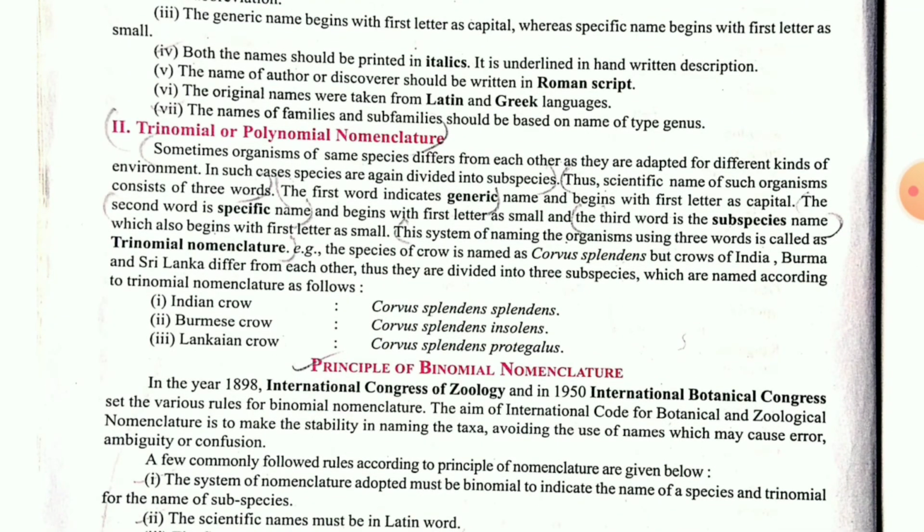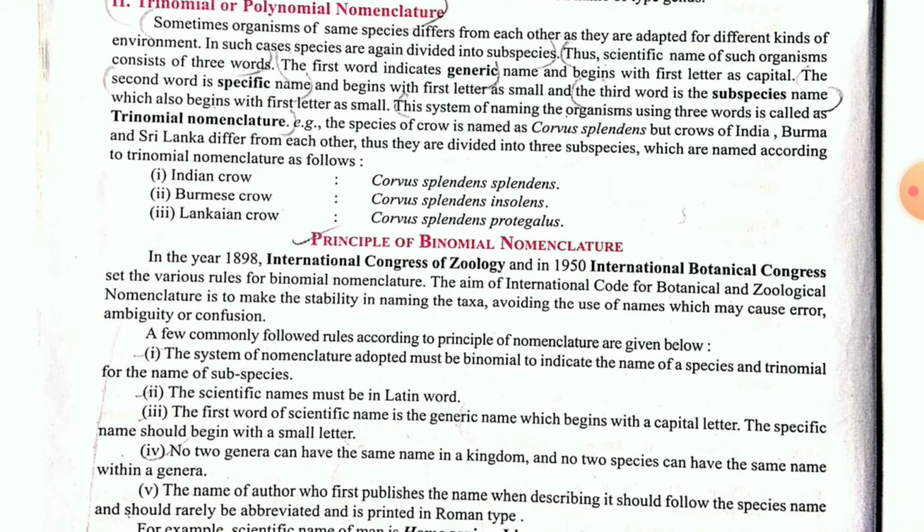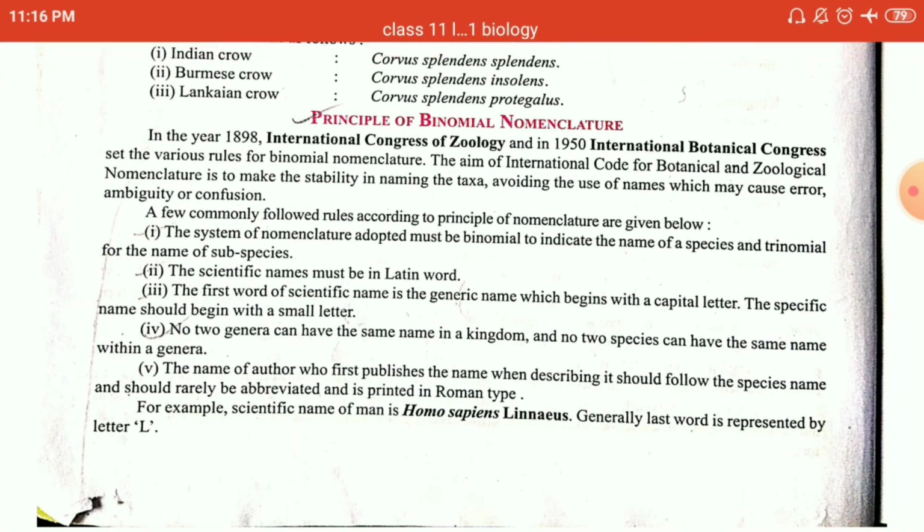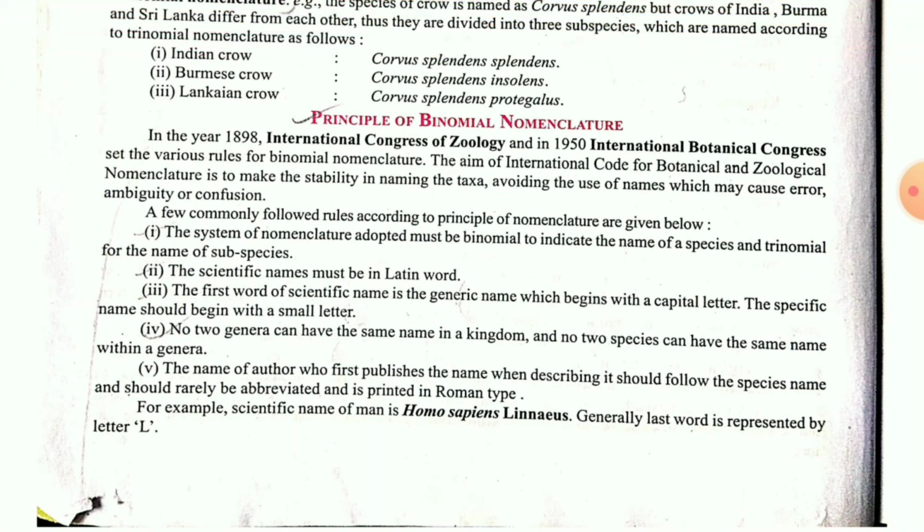Trinomial: sometimes two generic names are given, so that will be included, or two species names are included, that is species and subspecies. So in that manner we will use trinomial nomenclature. Binomial nomenclature was given in the year 1898 by the International Congress of Zoology and 1950 by the International Biological Congress, and they told about the naming process. Just go through the rules and regulations once. If any doubt is there, you can ask.